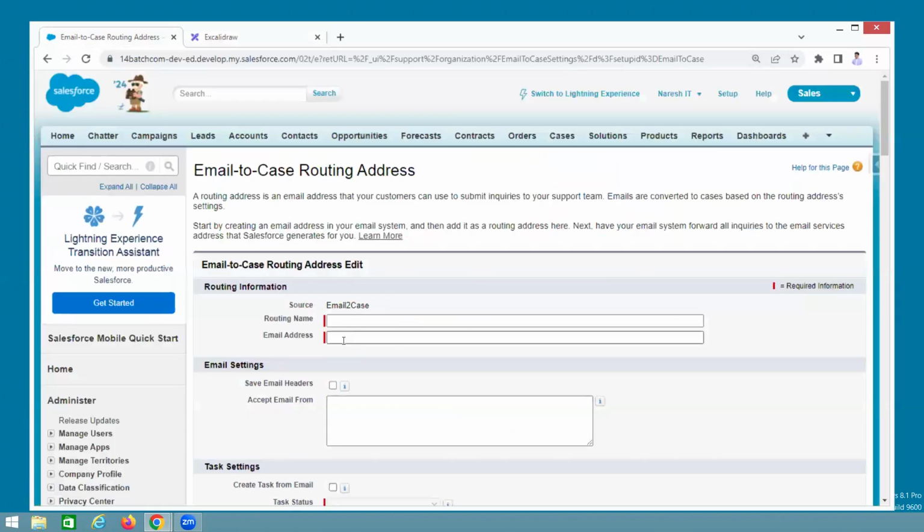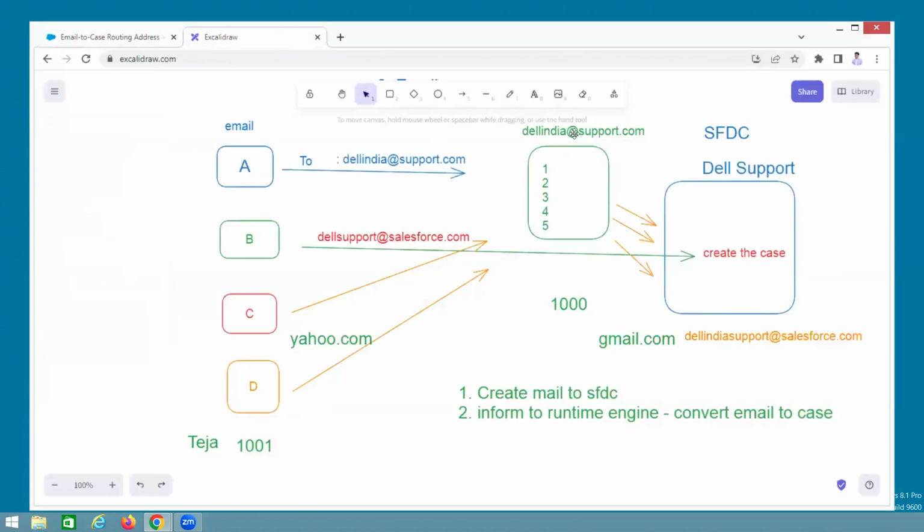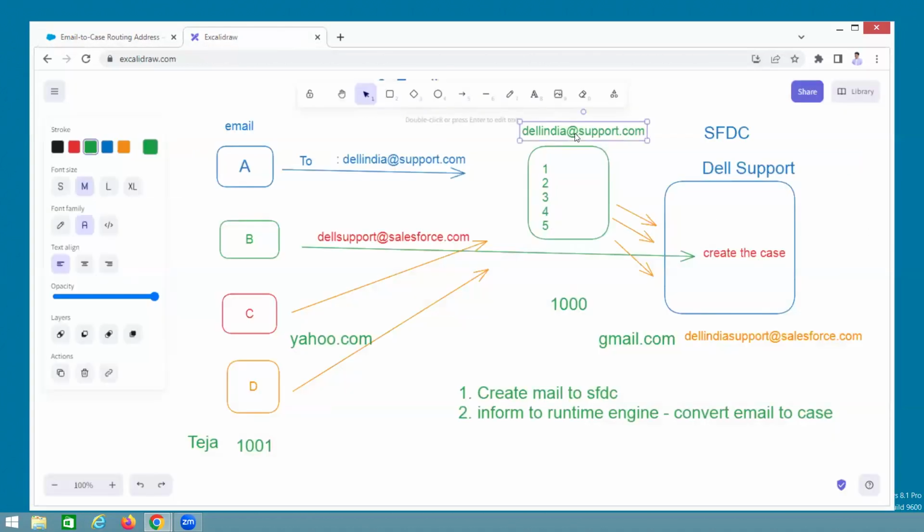Same like that, here first you need to give your company mail ID. These people are already taking a mailbox for Salesforce, from Gmail. Here, something like Dell.com. Why? Because the company name is Dell. Here, India support Dell.com is one mailbox. These people are already getting it from Gmail people.